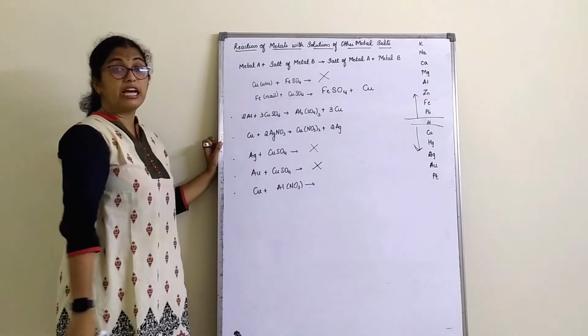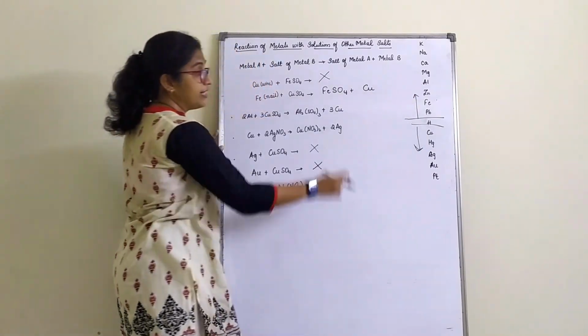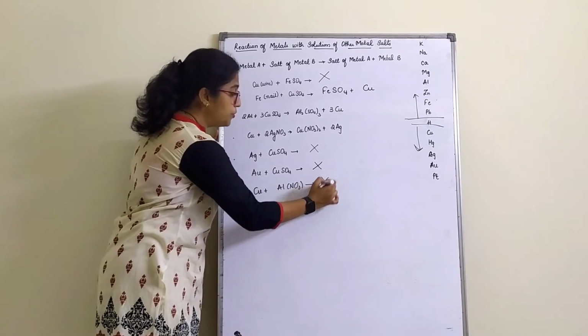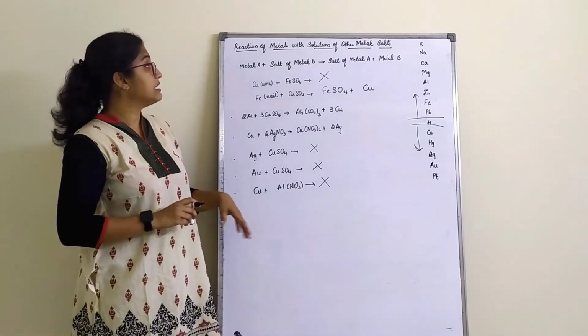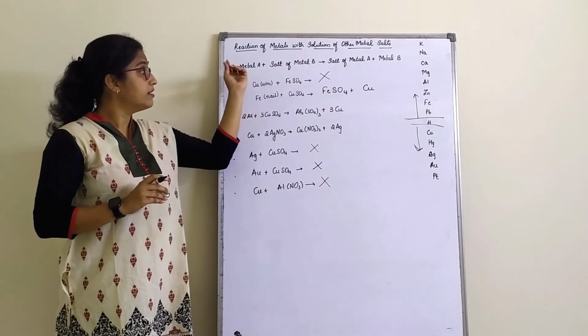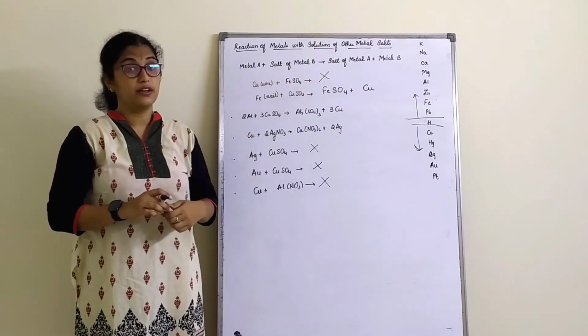Copper reacting with aluminium nitrate. Copper is less reactive than aluminium, so no reaction will take place. That you should know here. So these are the reactions when a metal reacts with the salt of another metal, and what is formed.